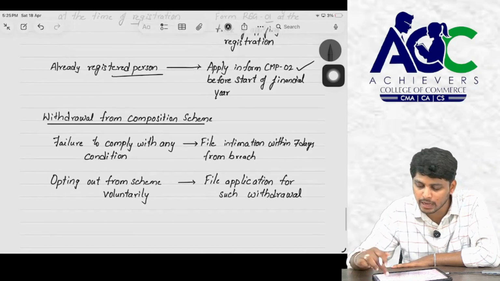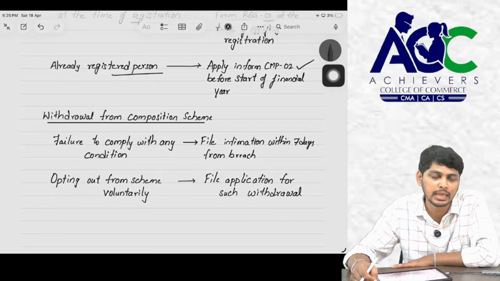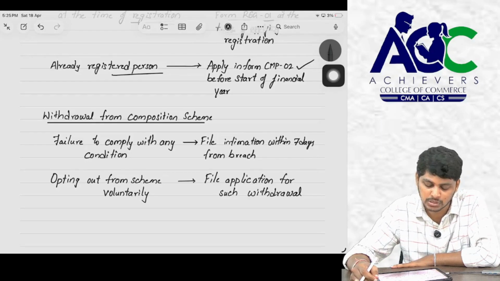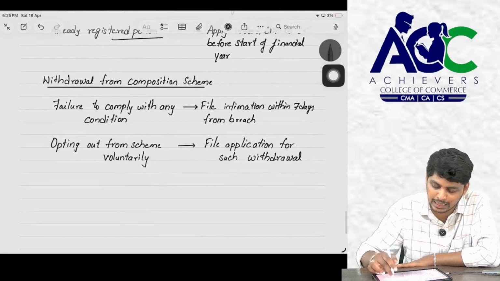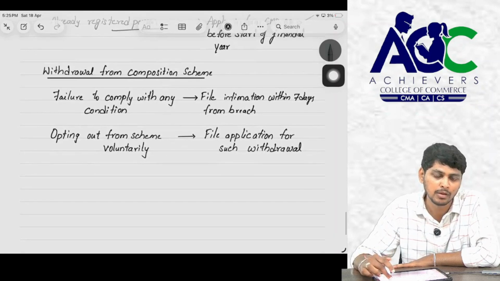And next, who can withdraw, sir? When can one withdraw? If the conditions are not satisfied, then he can withdraw from the composition scheme, or in case of crossing the threshold limit of 1.5 crores or 75 lakhs, as the case may be, then he can opt for the normal scheme instead of the composition scheme. For that, is he liable to file any forms, sir?